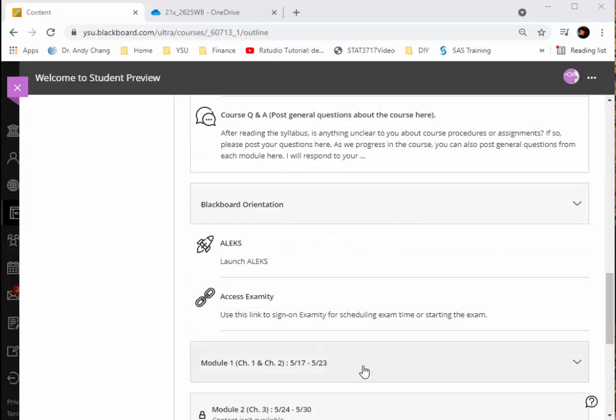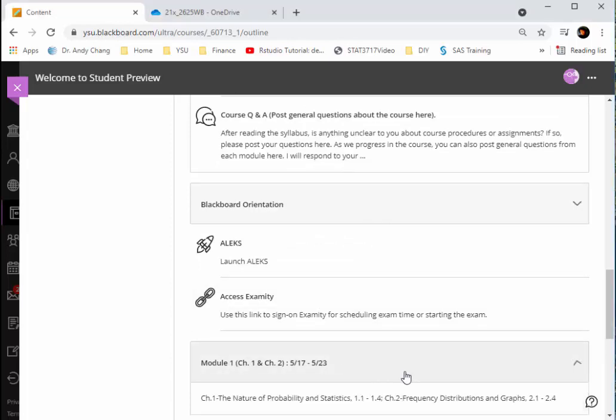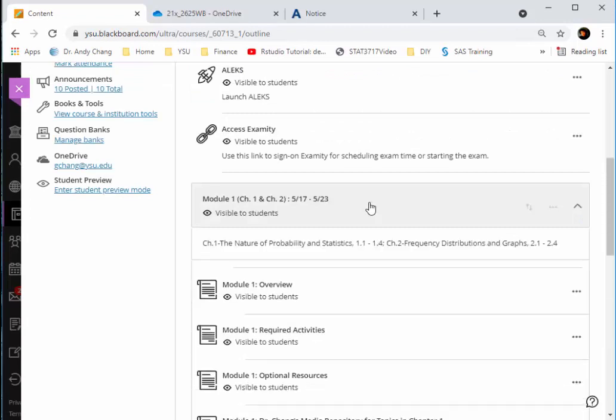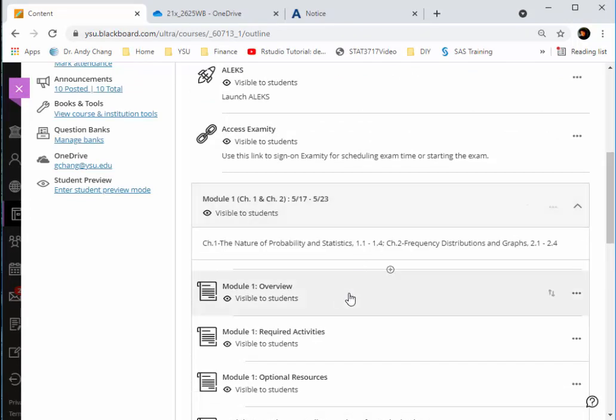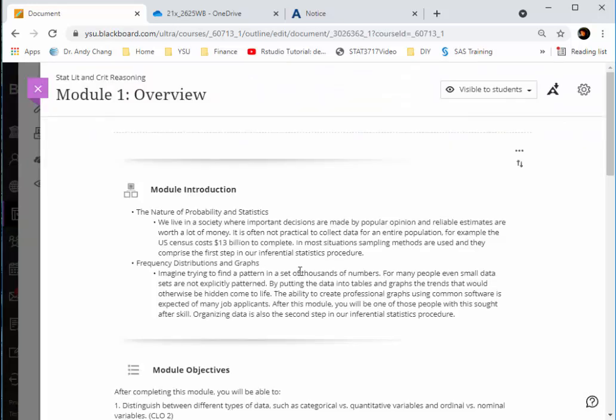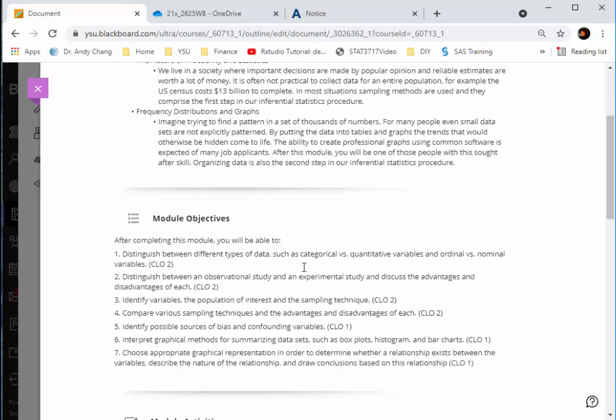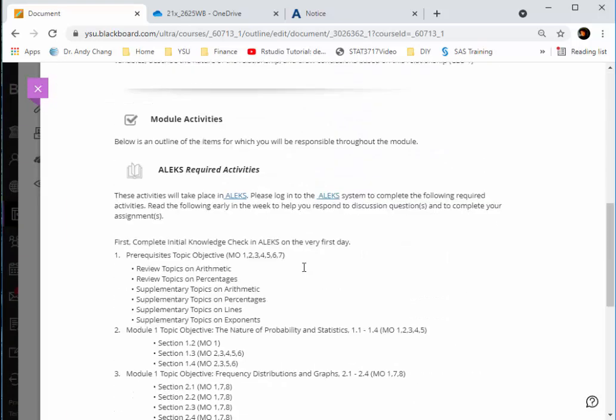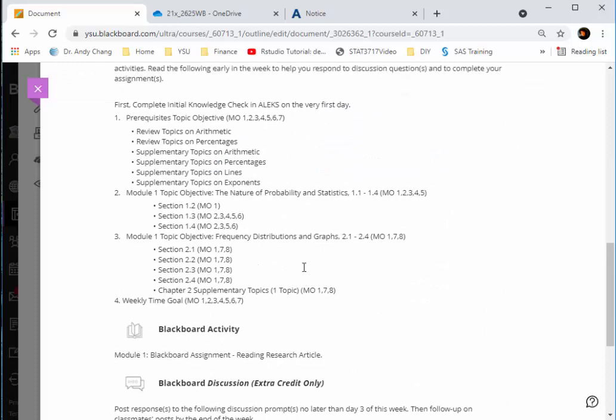After you've done all these, remember finishing your Alex registration and Examity profile setup. Then you can click on Module 1 to understand what you need to do for the first week of the semester. I'm going to click on Module 1 and expand it. The first thing you see in this module is the overview. It'll give you the module objectives, to help you understand what you need to learn from this module. And after that, you will see a list of activities you need to do for this module.